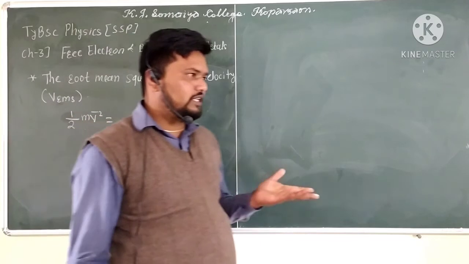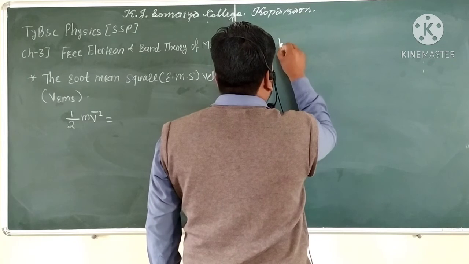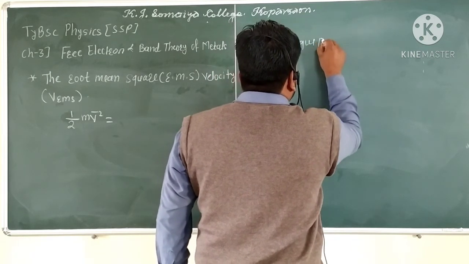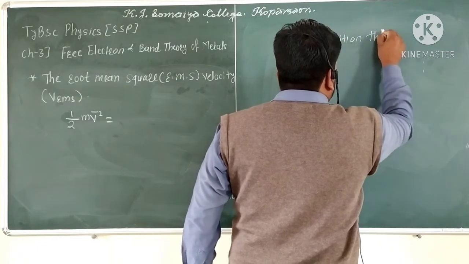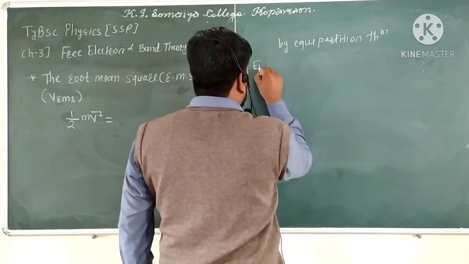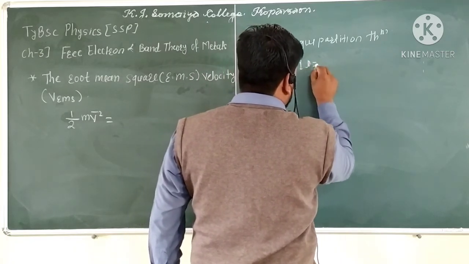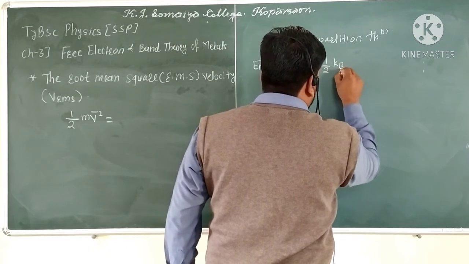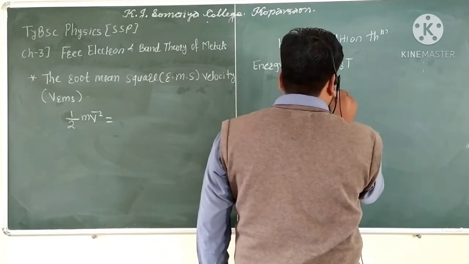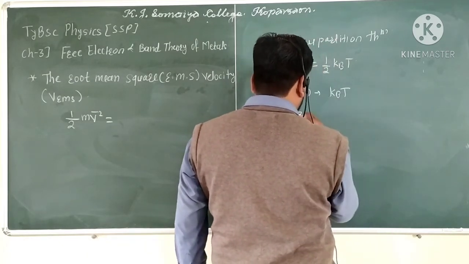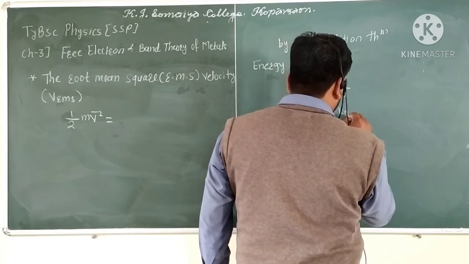According to the equipartition theorem, the energy in one dimension is half of kBT, in two dimensions it is kBT, and in three dimensional space the energy is 3 by 2 kBT.